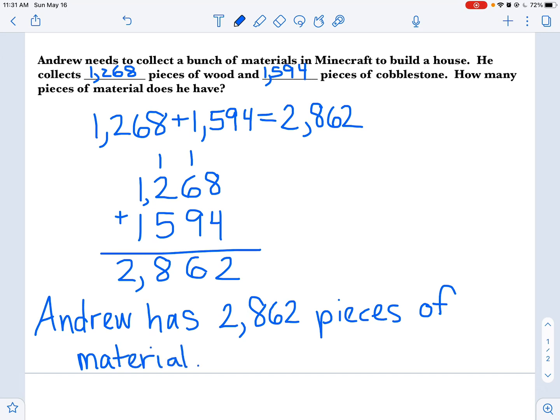You may also choose to write your own. Just make sure it is complete and it has a proper question that gives the reader the knowledge that this would be an addition problem, and then go ahead and solve it. When you are finished, I would like you to post it in Seesaw, and then you can also post your final product on your